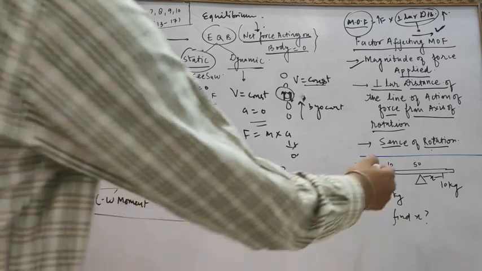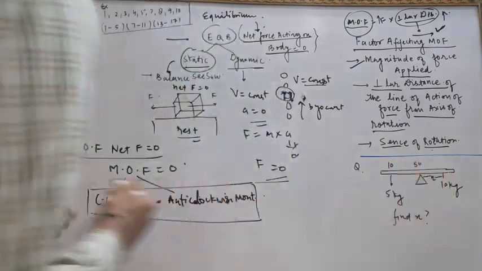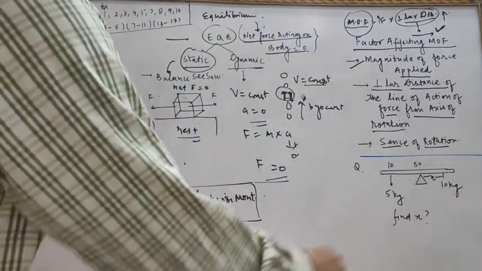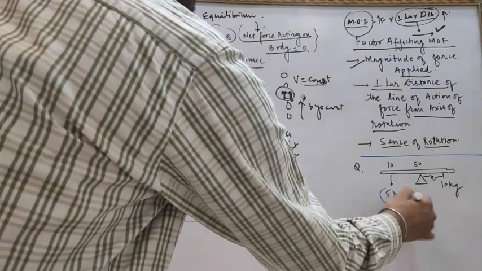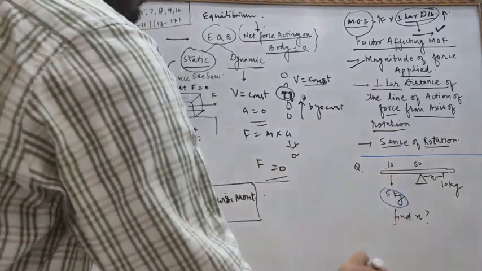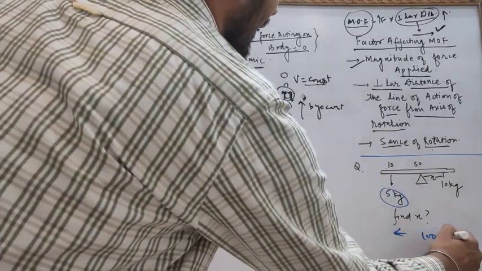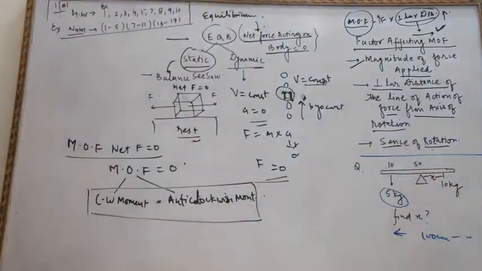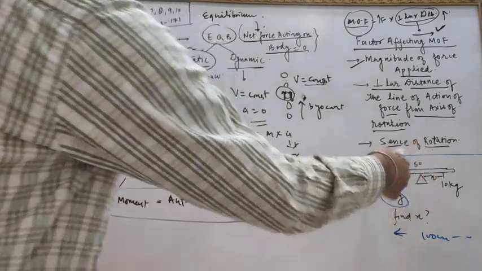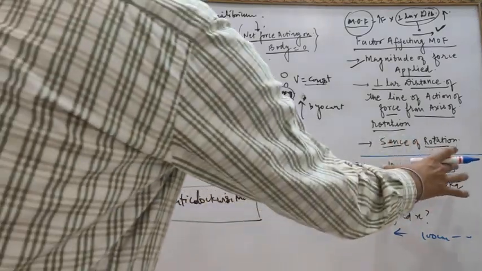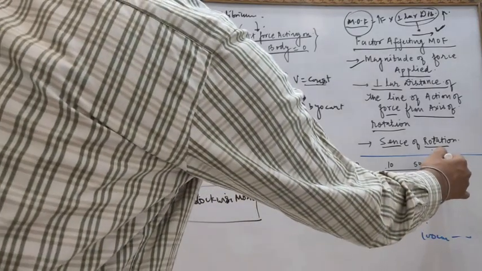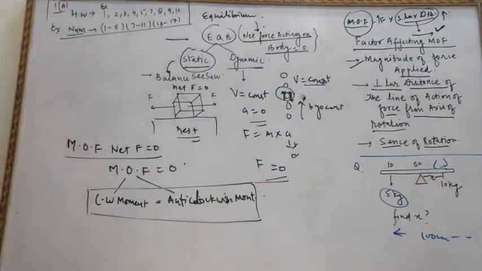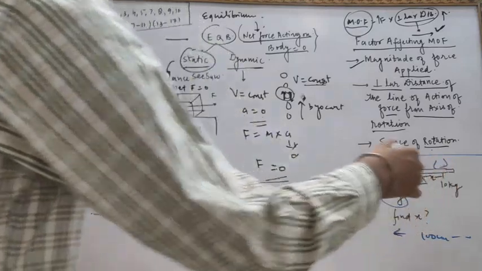Let's take one example, that is the question here. We need to determine the value of x. How will you determine the value of x? This 5 kg is placed at a distance of 10 centimeter and the overall length is 100 centimeter, and this is pivoted at 50 centimeter, at the center of the body, and you need to determine the position where this weight of 10 kg is suspended.